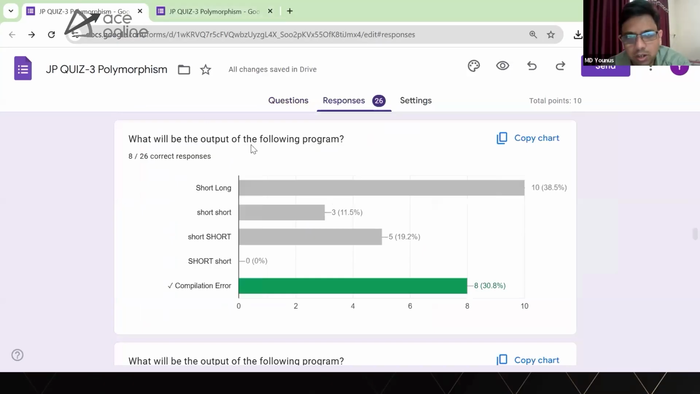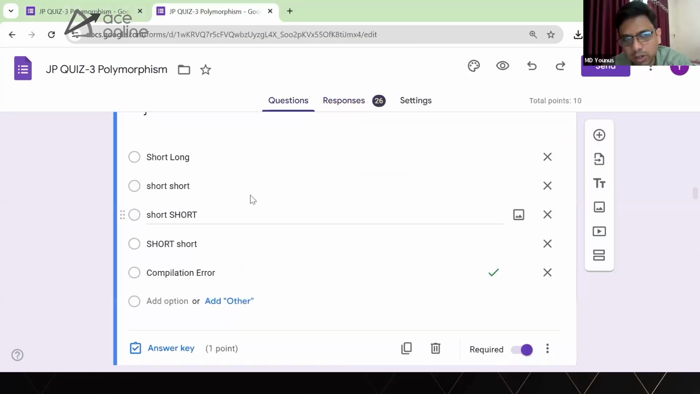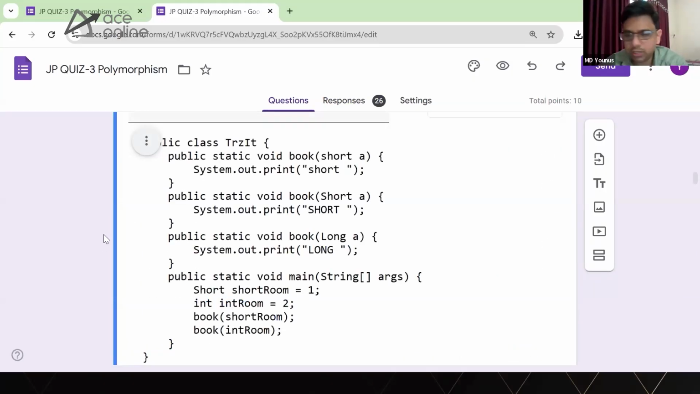So when you look at the options, short, long, short, short. Let us see the statistics here. Almost 38.5% of us thought that it will print short, long, which is wrong. 11% of us thought short, short, obviously not. And then short and then short, again not correct. It will give a compile time error. Only 8 of us thought that it will give a compile time error. Remaining all thought that it will print some value, which is not correct. I hope the concept is clear about exact match, widening, wrapper type, and variable length argument. Now let's go and see the next one.